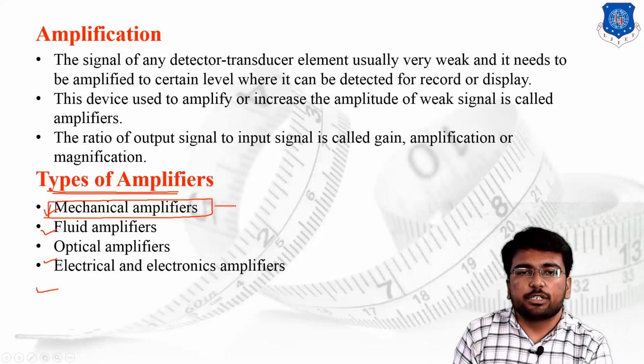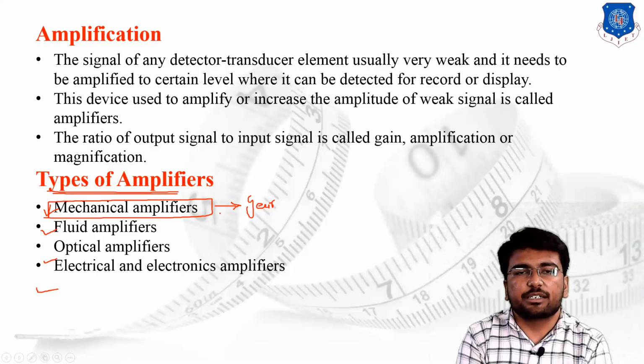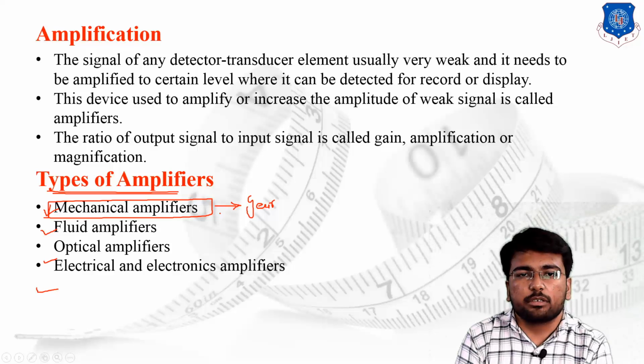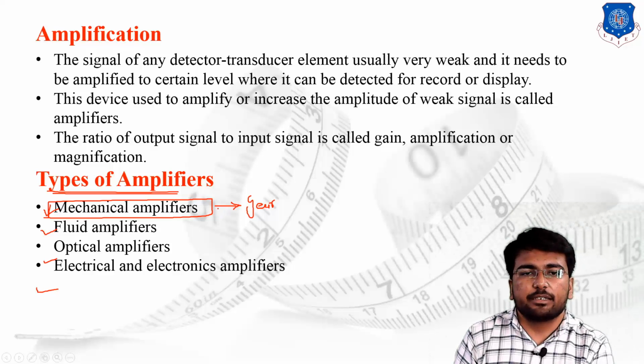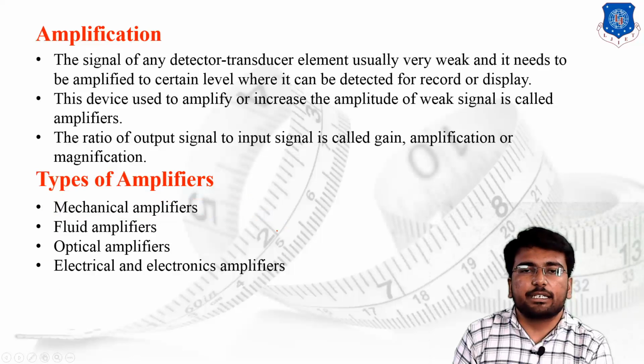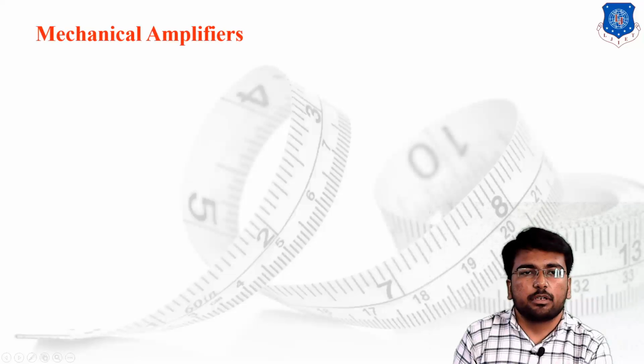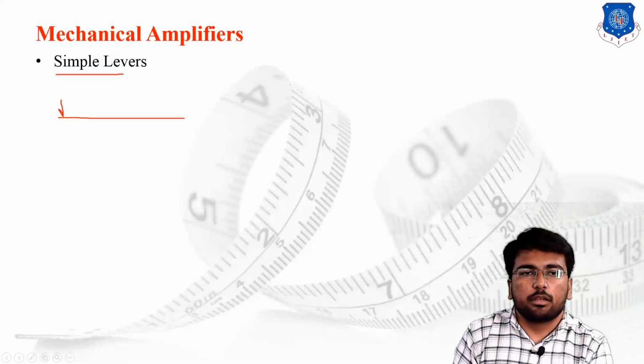It means we are using some mechanical elements like gears for the amplification, for the magnification. A lever is also a case for the magnification. So lever and gears are the basic amplifiers for amplification. Let us discuss the mechanical amplifiers one by one. The first mechanical amplifier is a simple lever. What the simple lever says is, suppose I have to lift a 10 kg load.